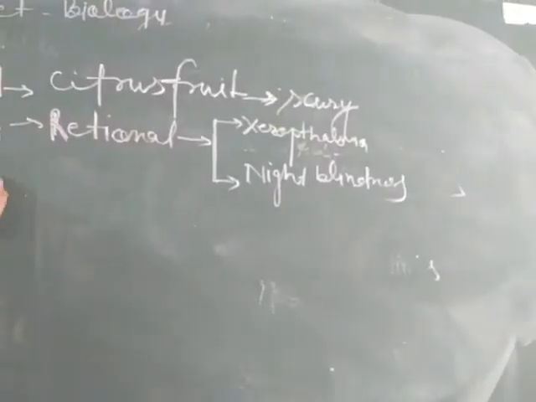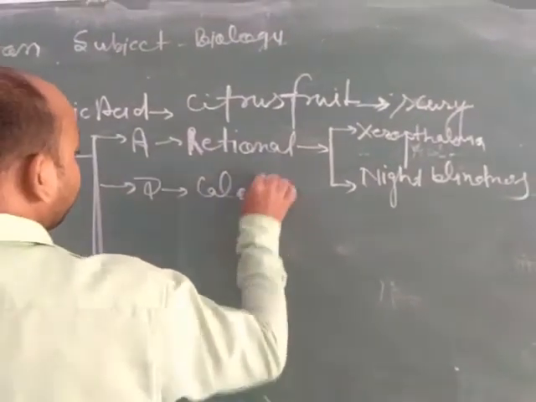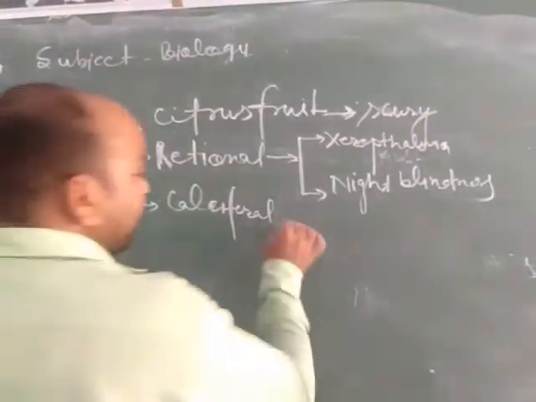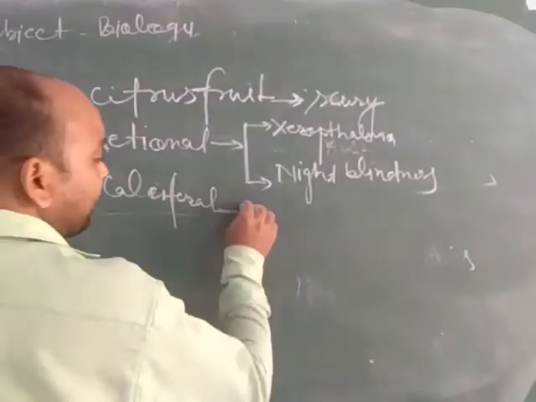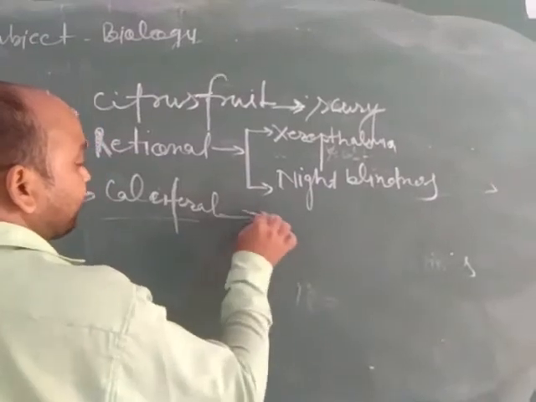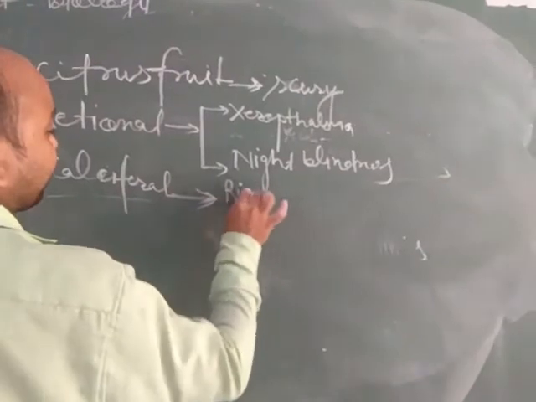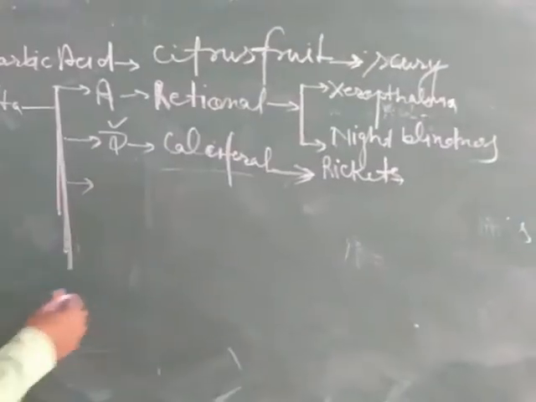Now the next type of fat soluble vitamin is vitamin D. Its scientific name is calciferol, which means it is responsible for absorption of calcium in our body. Its chief sources are sunlight, and calcium and phosphorus containing foods. Due to deficiency of vitamin D, rickets disease is caused in children, or osteomalacia occurs in adults.